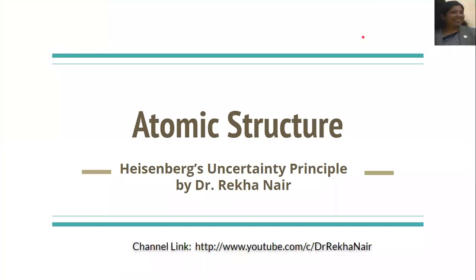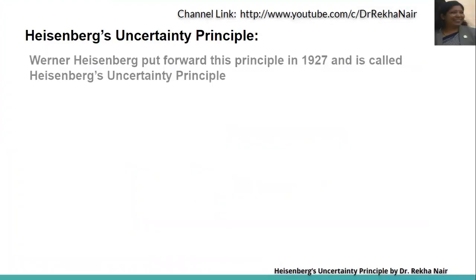Hello friends, today we'll be discussing Heisenberg's uncertainty principle. Werner Heisenberg put forward this principle in 1927, and it is called Heisenberg's uncertainty principle.